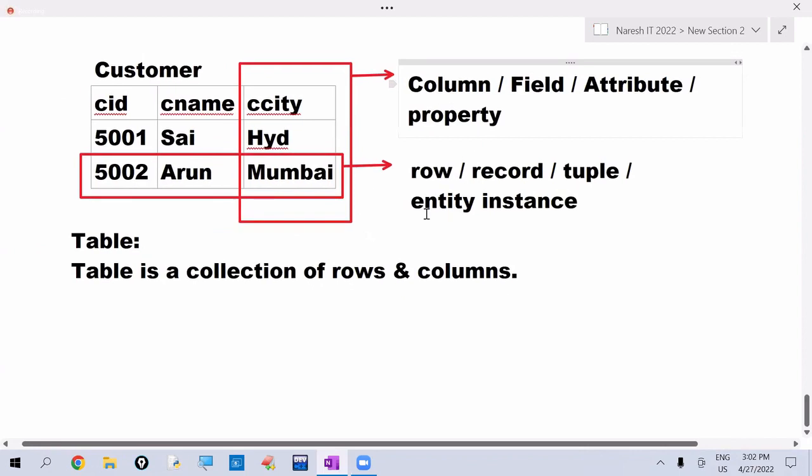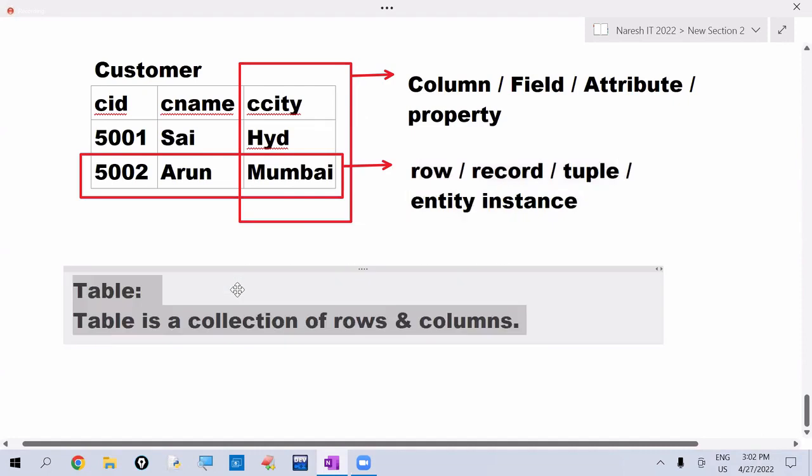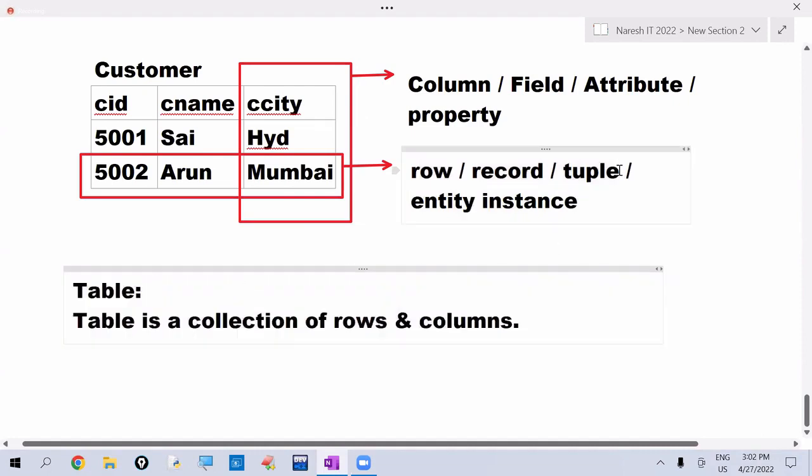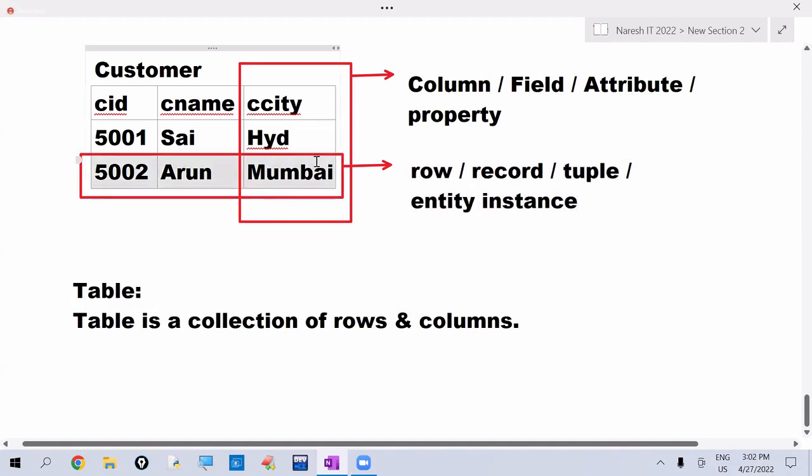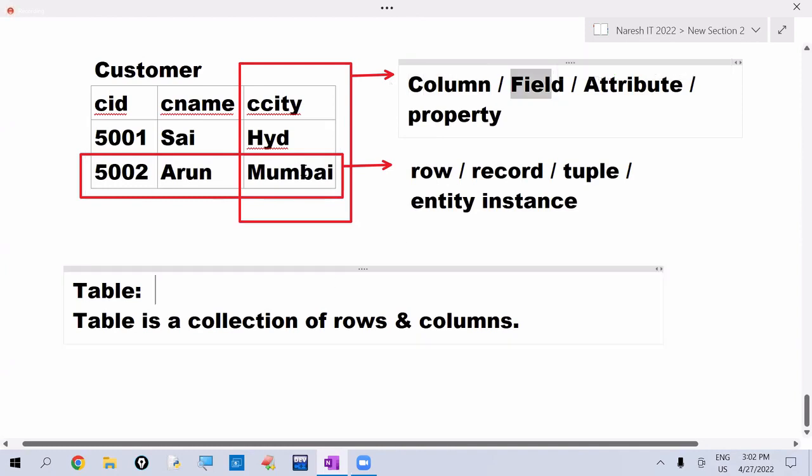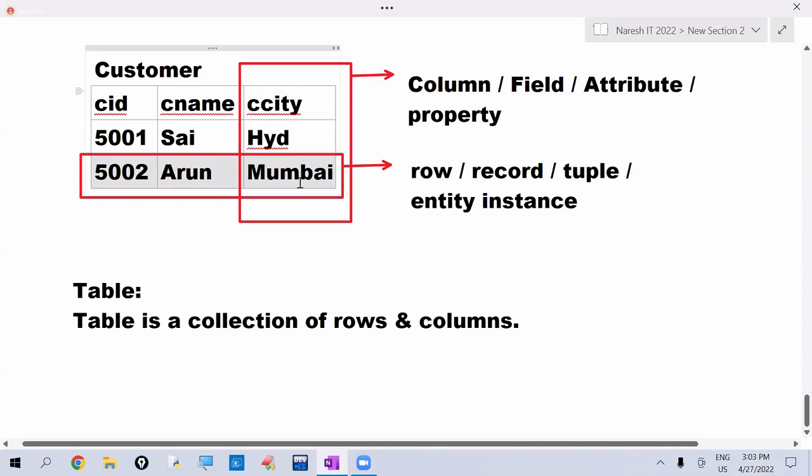A row can also be called a record, tuple or entity instance. So whenever you are referring to books or websites, if the author uses the term tuple or entity instance, you can understand it as row or record. If the author uses the term property or attribute, you can understand it as column, or field. So rows are the records, columns are the fields.